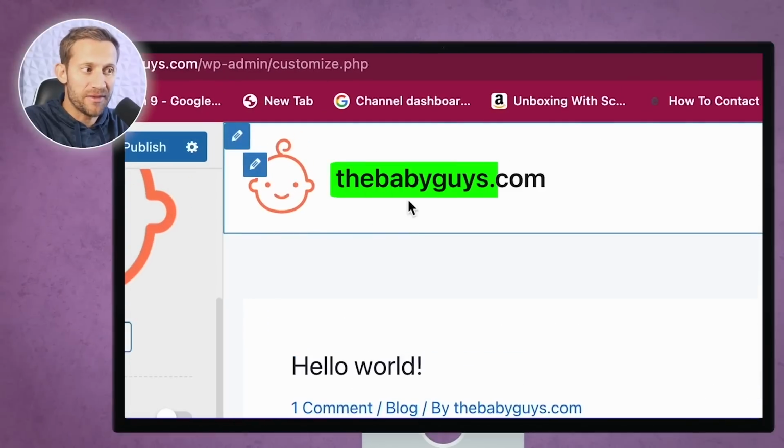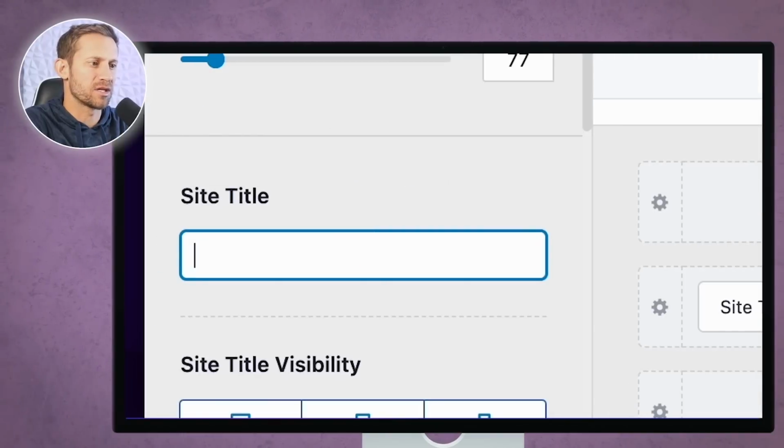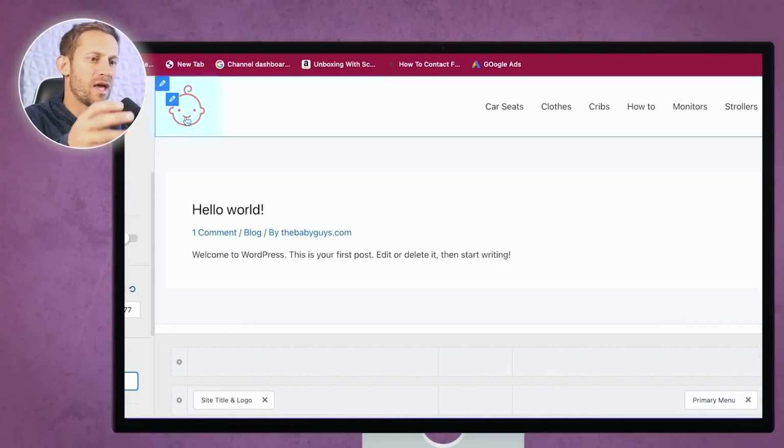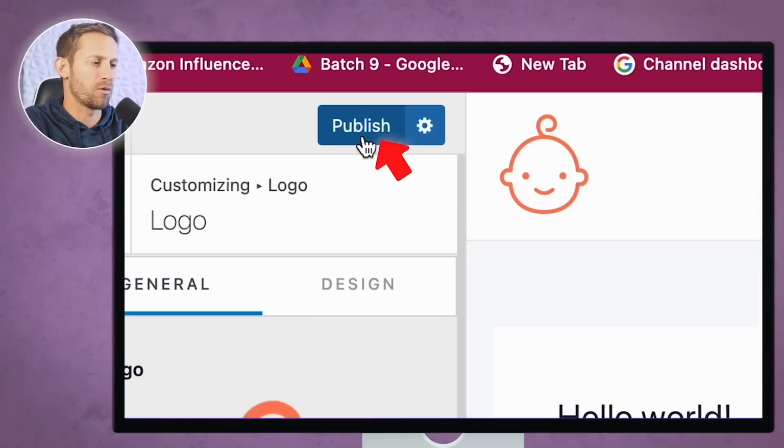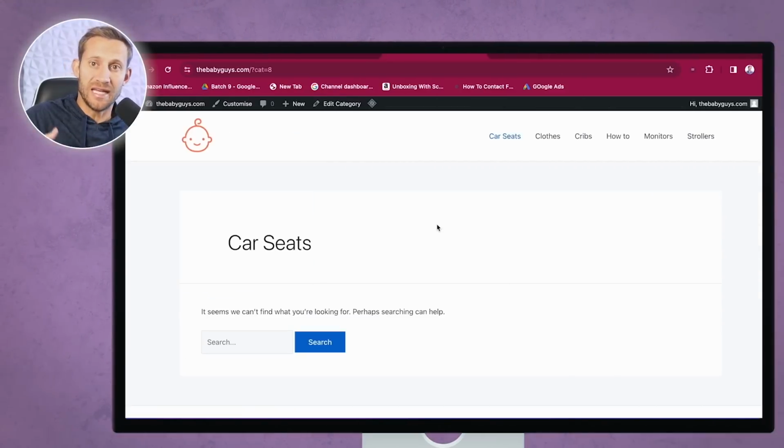And then you can see it says your site title there. If you like that, go ahead and leave it. I'm just going to erase it, and I just want my logo and everything on the right. Once we're happy with what we're looking at, which I'm pretty happy with, we're going to click on publish again. Now what you're seeing is the bare bones of a good looking affiliate marketing blog.